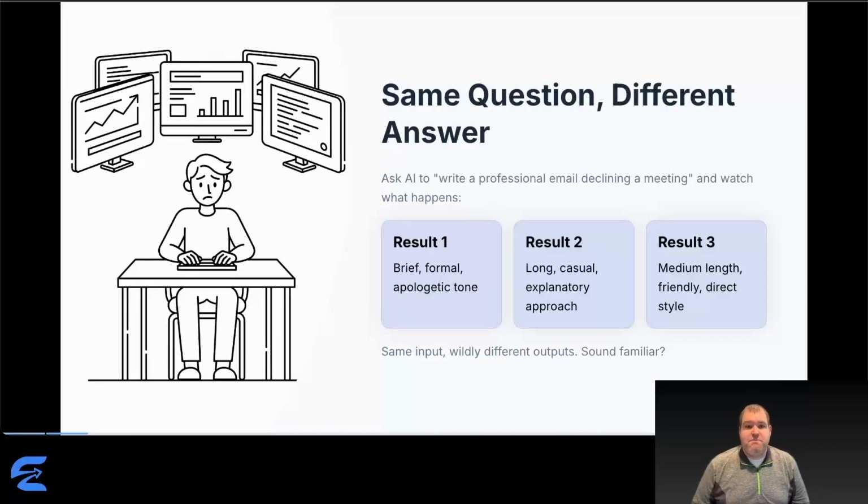Let me show you what I mean. Say you ask AI to write a professional email declining a meeting. The first time is brief, formal, apologetic tone. Perfect. The second time, it's long, casual, way too explanatory. Not what you wanted. Third time is medium length, friendly, direct. It's closer, but it's still different. It's the same exact input, but three wildly different outputs.